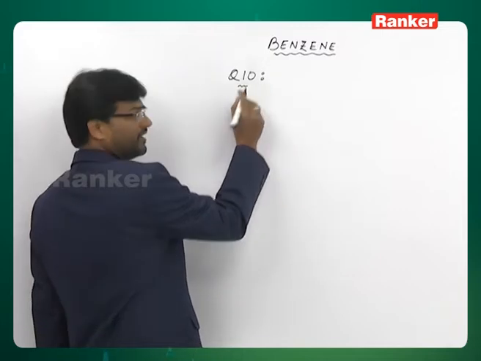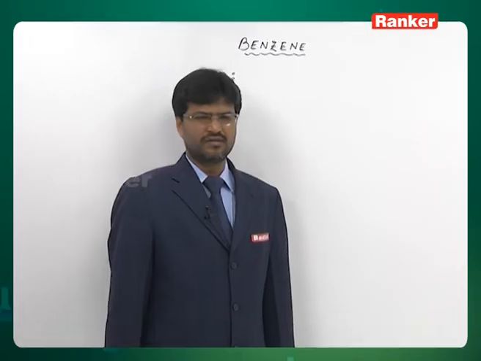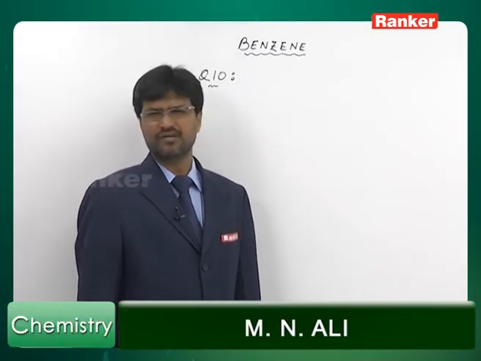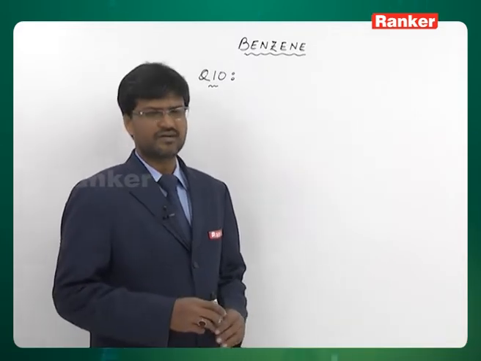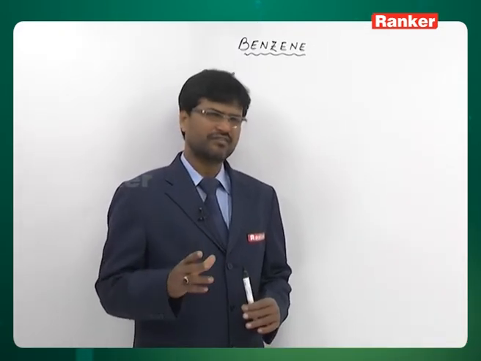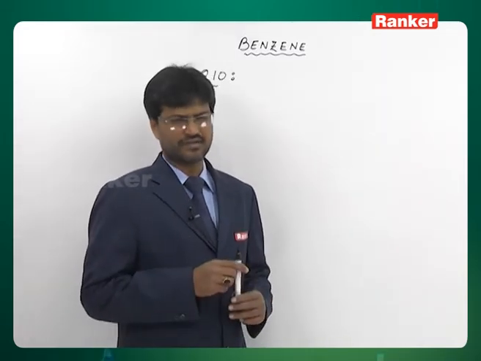Question number 10. Which of the following groups are deactivating but ortho-para-directing? A. Cl, B. Br, C. CH3 and D. OCH3. You have to find out. Actually, all the groups are ortho-para-directing groups because all of them are plus M groups. Plus M groups are ortho-para-directors. But out of these, Cl and Br, their minus I effect dominates over their plus M effect. So they are deactivating but ortho-para-directing.